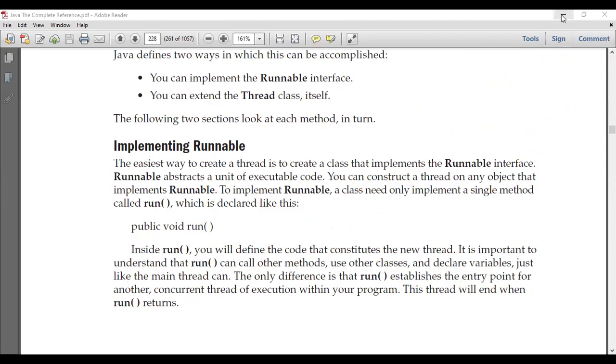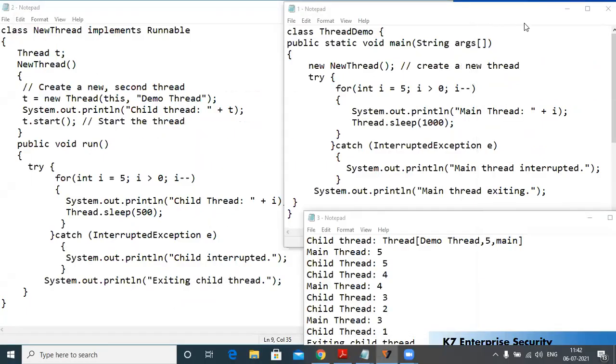Okay, let me discuss the code. I hope you can see my screen. Yes, you can see my screen, students.